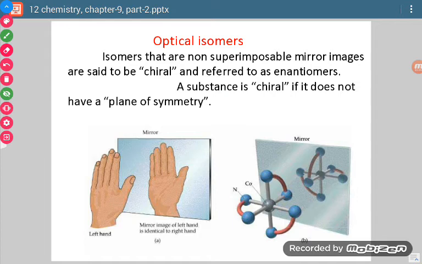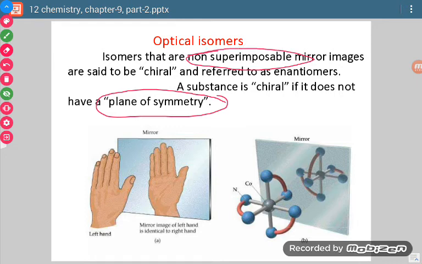Now see, the word chiral is used for those compounds in which there is no plane of symmetry. And if we take the mirror image of one molecule, then the two are non-superimposable mirror images.